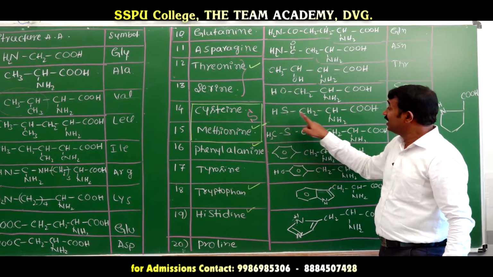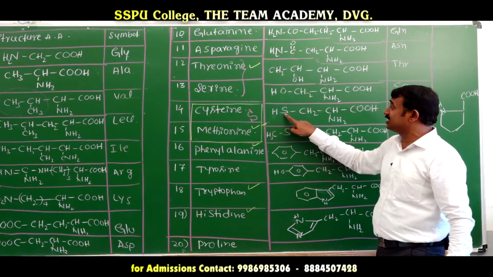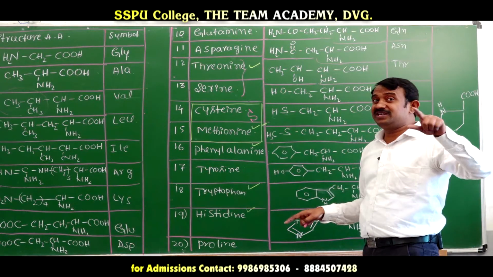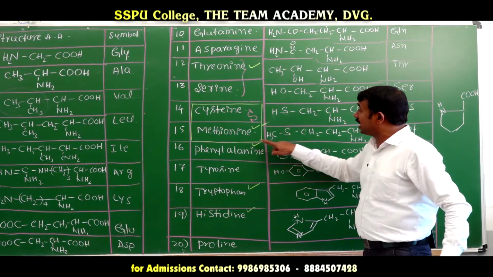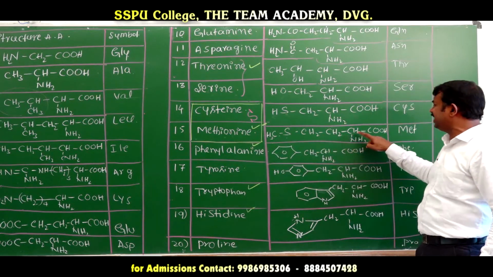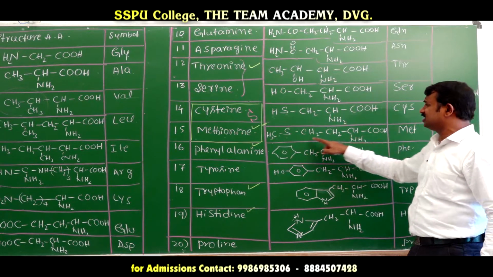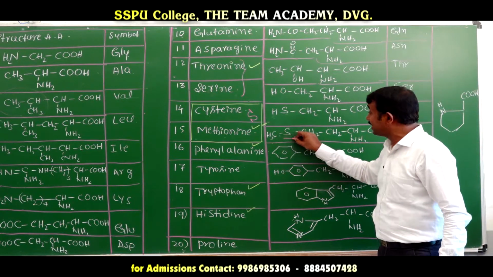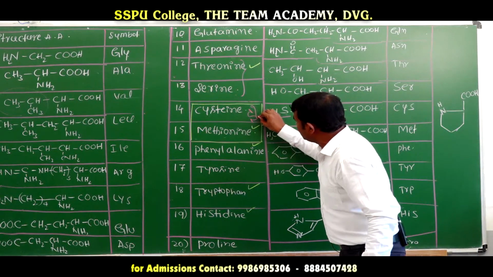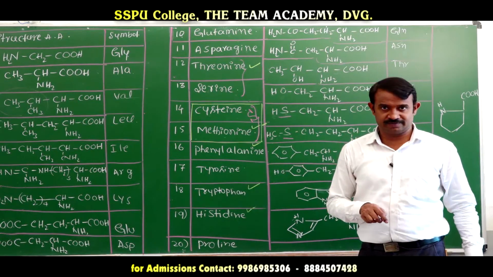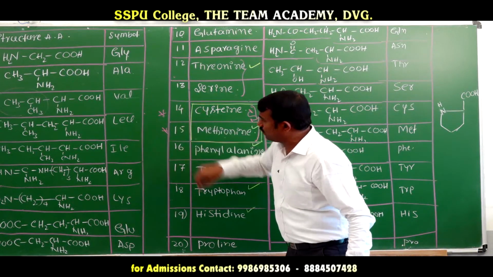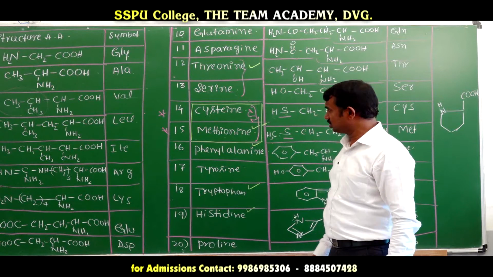Here, thiol: the cysteine amino acid contains a sulfur atom, and thio means sulfur. Methionine, methine and thionine, is also the same. CHNH2COOH is there, but these two amino acids contain a sulfur atom. This is also important; they will ask 1 mark questions on it.